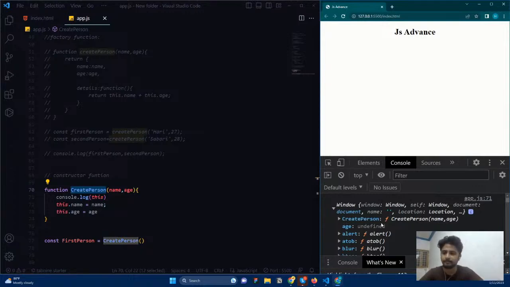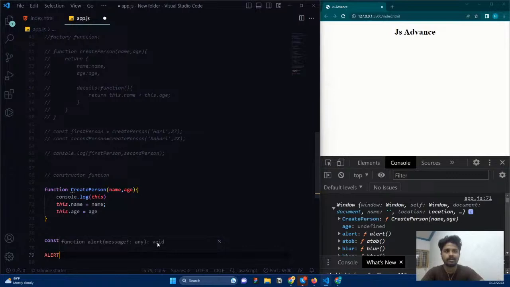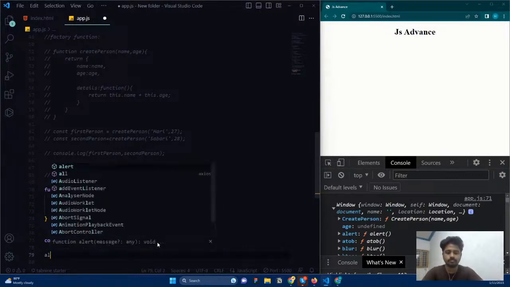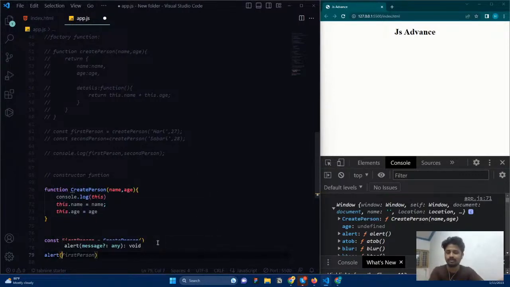It is inside it. Okay. So commonly these functions have an object that is the global object. Whenever we use alert, we just call alert, right? This is how we call it. But this is not entirely true. Actually, it is inside an object, the window object. Inside this window object, we are accessing the alert. Because it is a global object, we don't want to mention it, so we are skipping that.